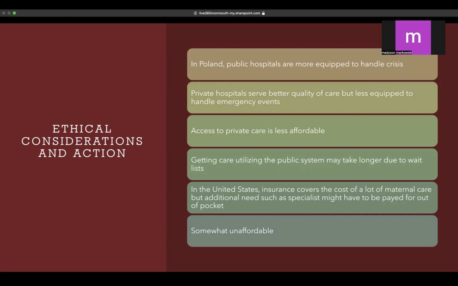So we could do better in that aspect of making that a more achievable thing where women are able to get that care without having to feel like they're jeopardizing their income or jeopardizing their savings or don't have enough to provide for their child post-birth. So this is something that we do have to consider.